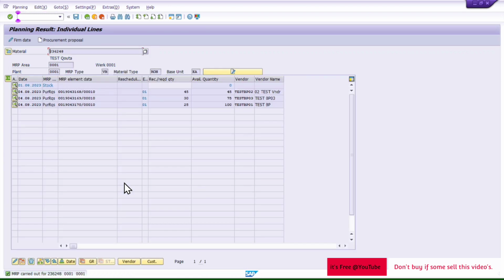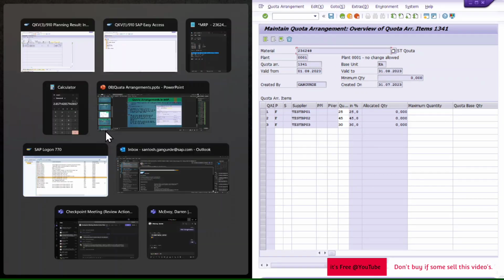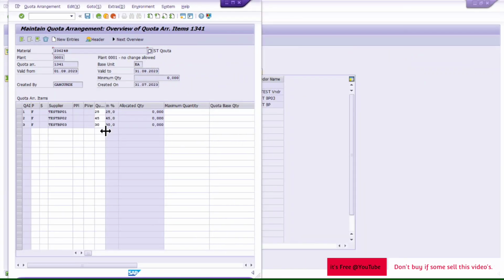Here we can see that the system ignored all quota rating and directly created the purchase requisition in the given quantity. If I open the quota agreement created for this in a similar screen, we can see here.